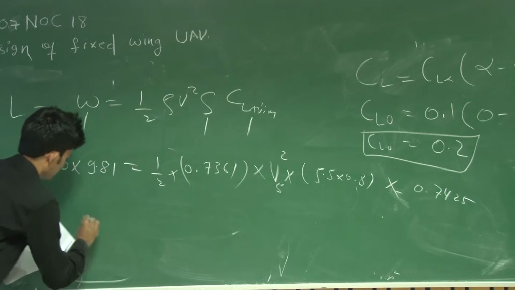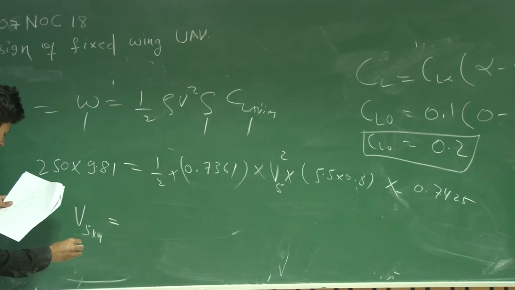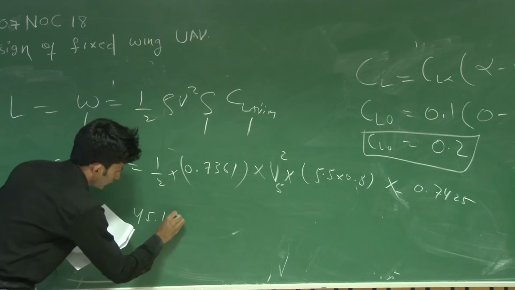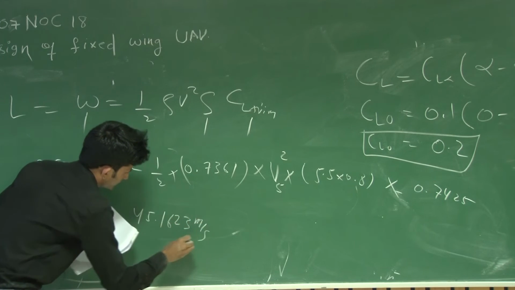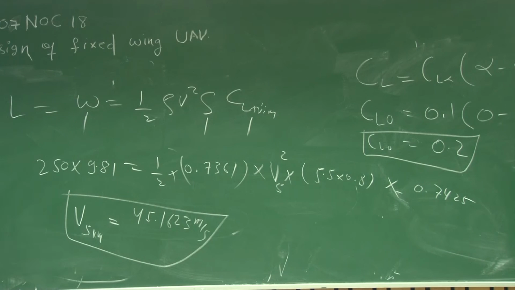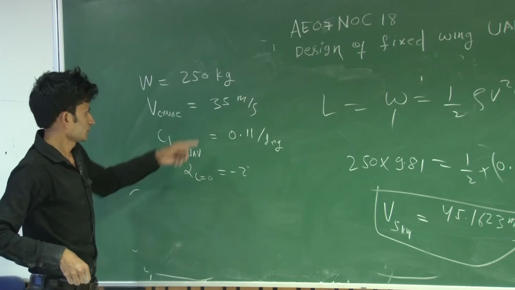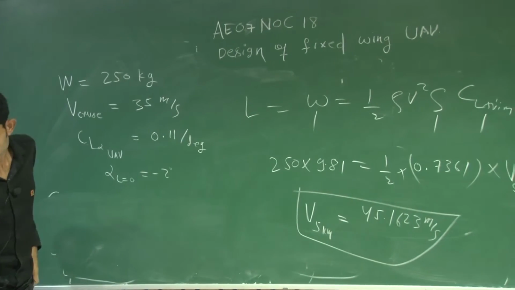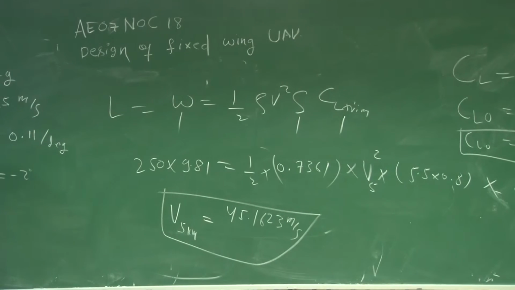So this V at 5 kilometer will be 45.1623 meter per second. You can see approximately a 10 meter per second difference between flying the UAV at sea level and at 5 kilometer, if you want to maintain the same weight.